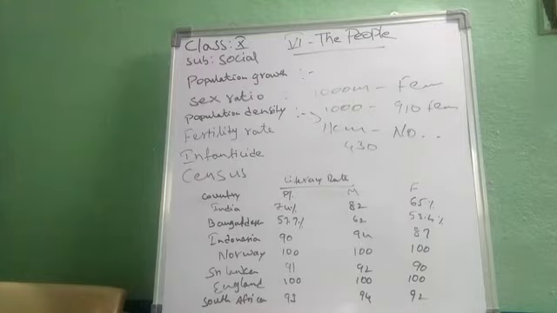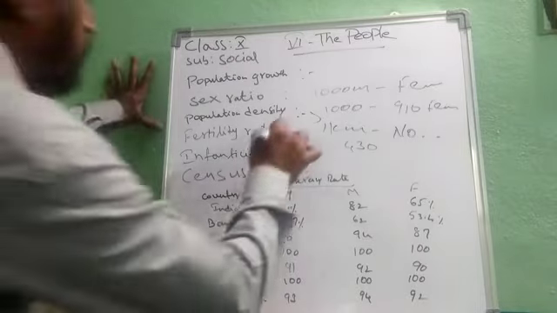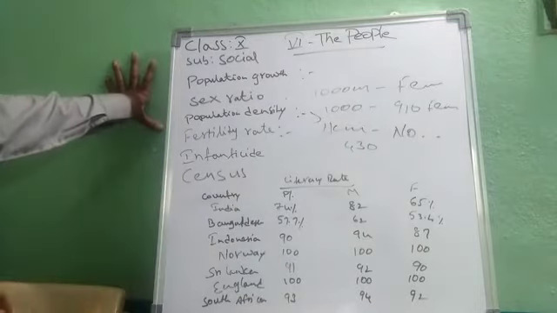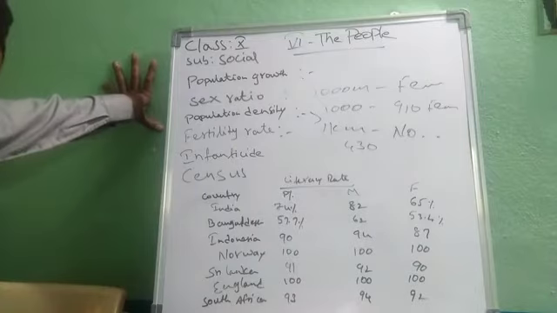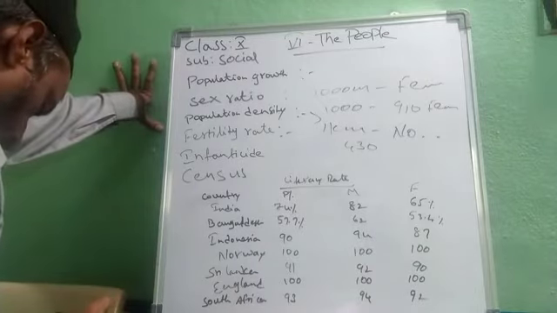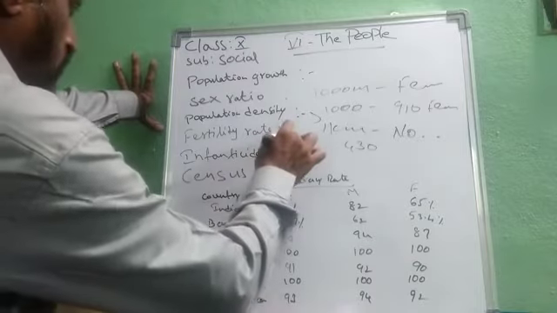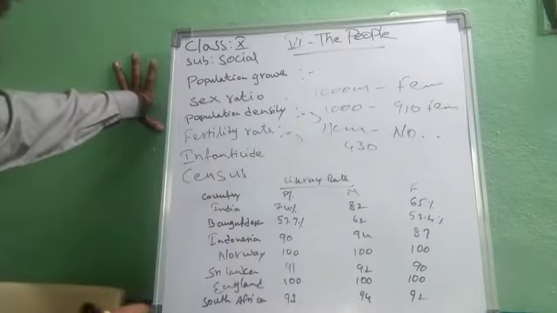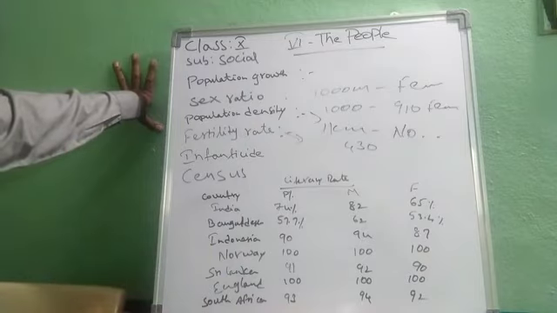Next, fertility rate. Fertility rate is a term used to refer to the capability of people in a given region to give birth. That means how many children are born in a particular region. That we call the fertility rate.